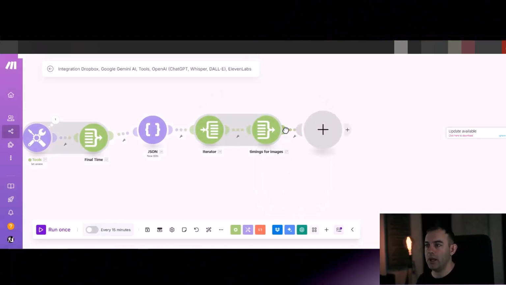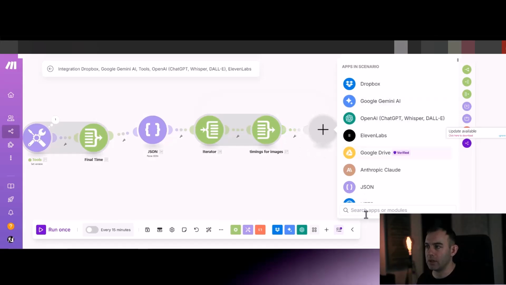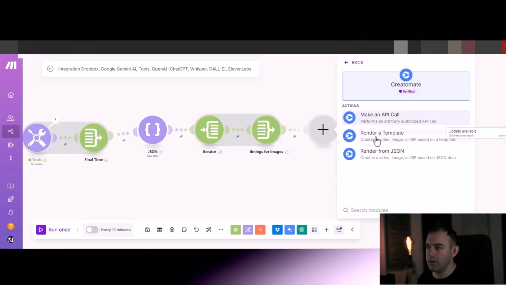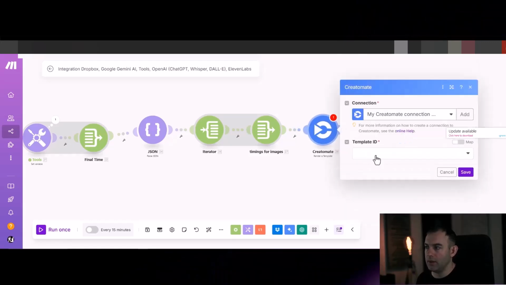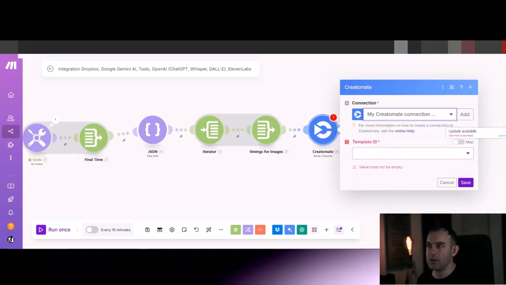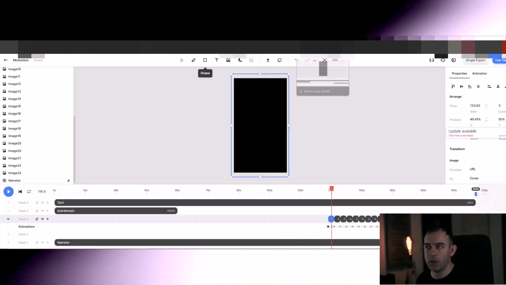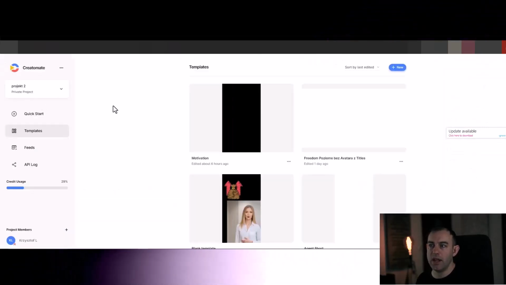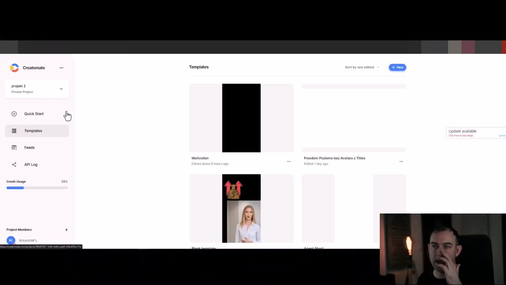Now we want to create our last piece, which is the Creatomate module, and choose render a template. Template ID, just when you make your connection, okay, and this is how you do it if you've never done it before. You can open a new account at Creatomate, and you'll then end up in here when you go to the app.